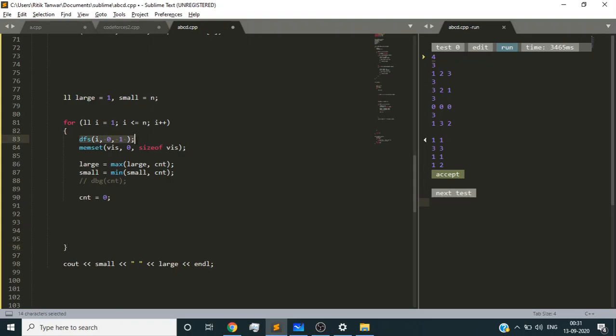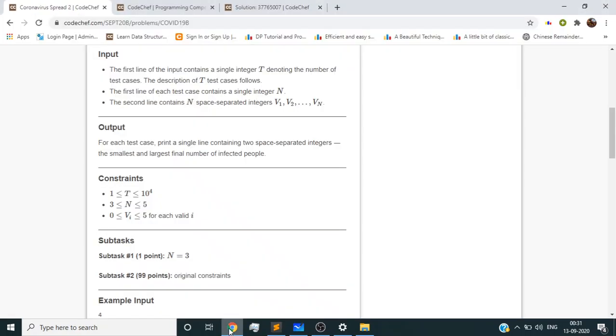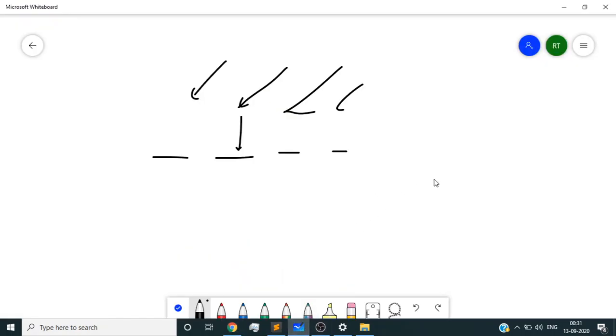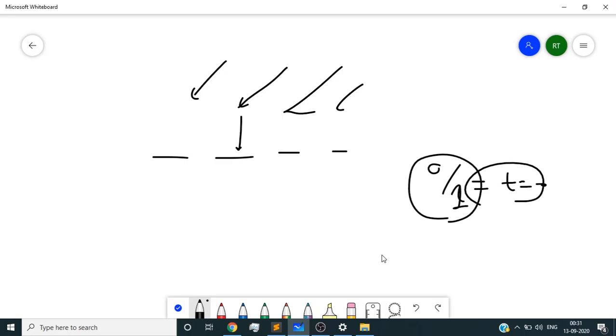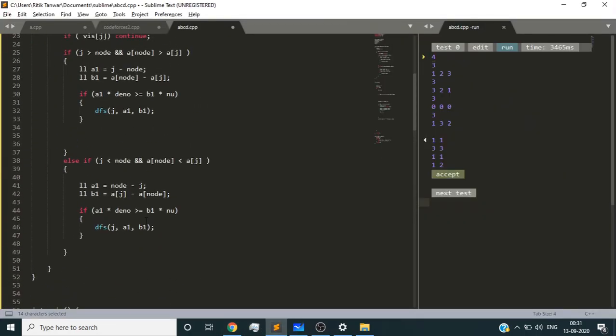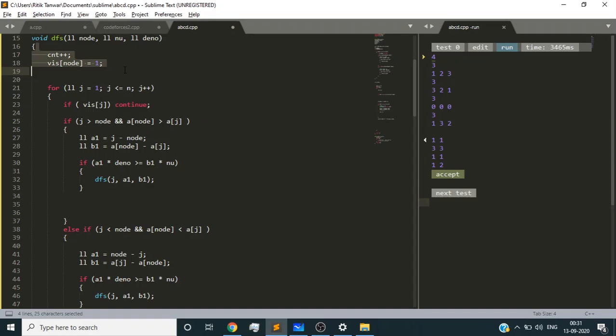Now this particular DFS. Here numerator upon denominator is the time at which that particular person got infected. Initially I'm giving it as 0 upon 1, which means t equals 0. Whenever my DFS runs, I increment my count variable, which is the total number of infected persons, and I put 1 in my visited array.